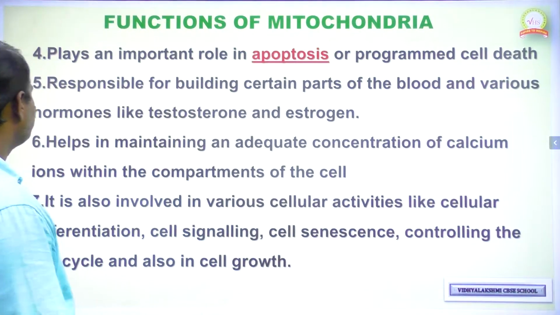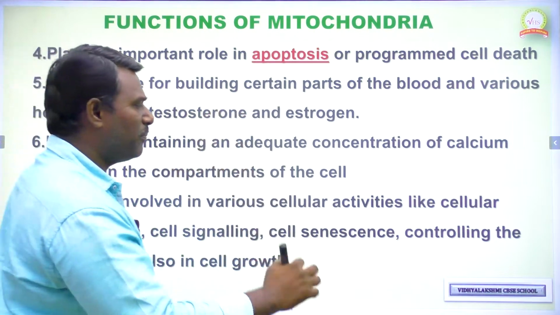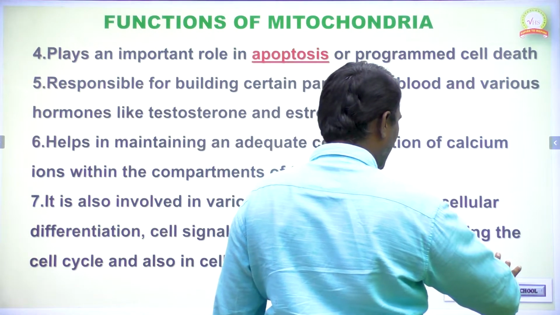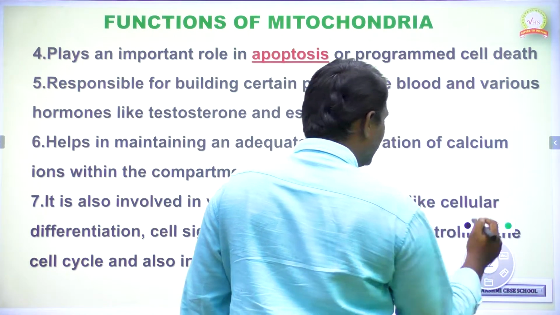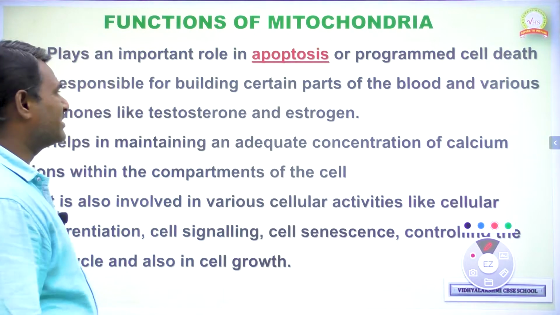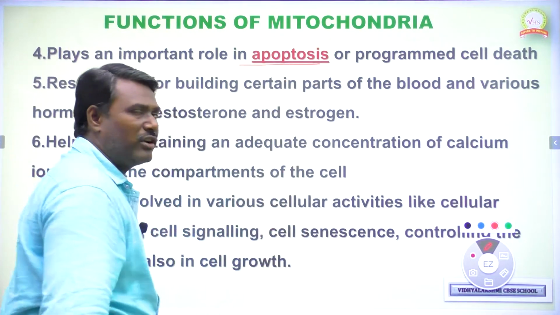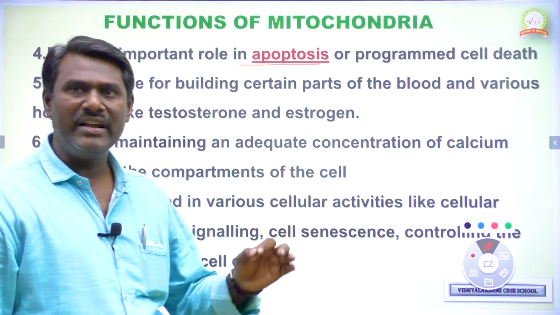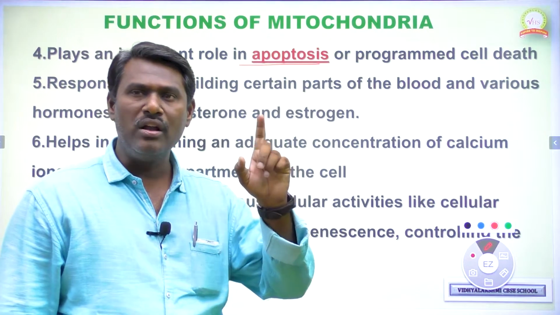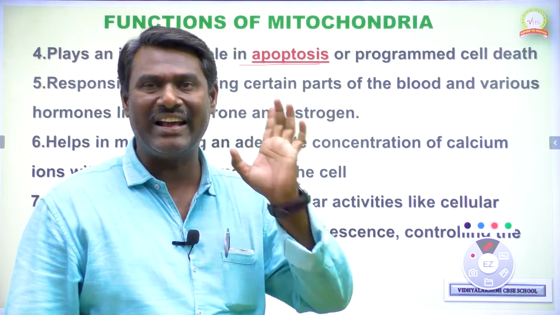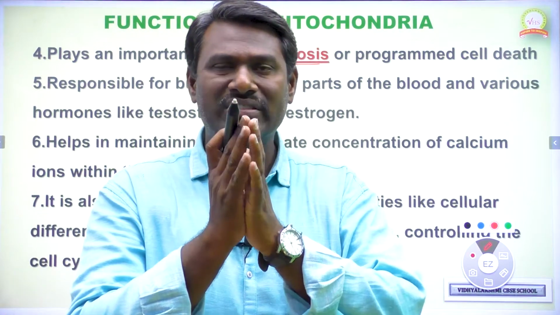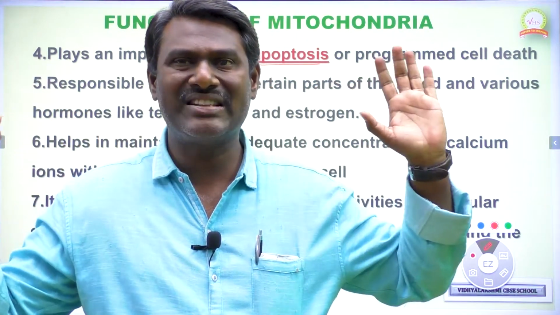Next, other important functions of mitochondria. Mitochondria also plays an important role in apoptosis, a very, very important process. Mitochondria also plays an important role in apoptosis, that is called programmed cell death. Apoptosis is also called programmed cell death.